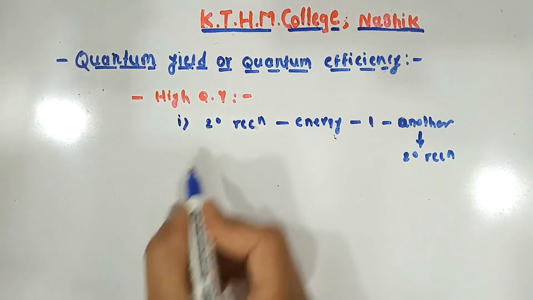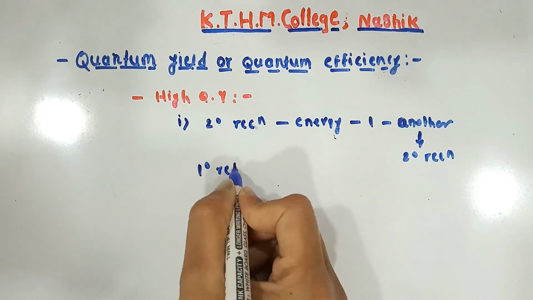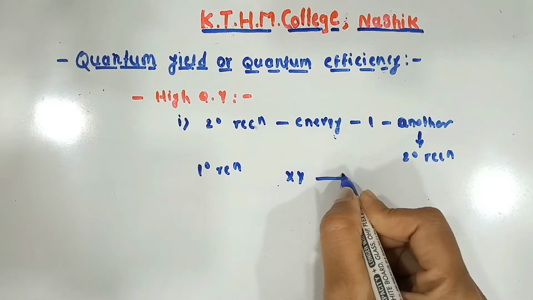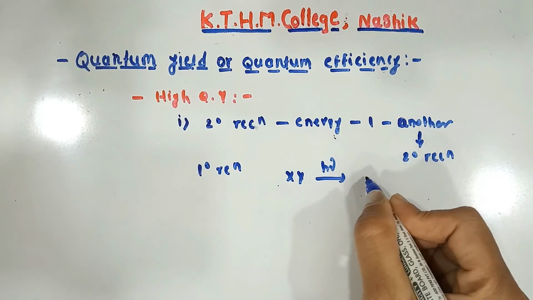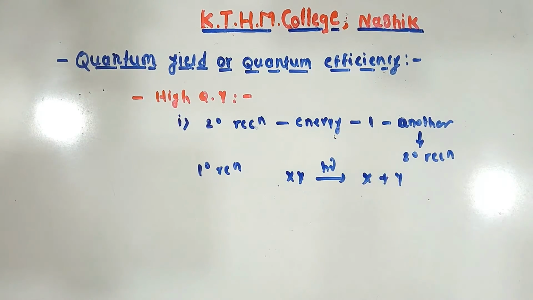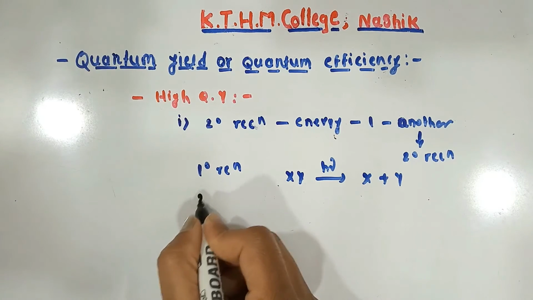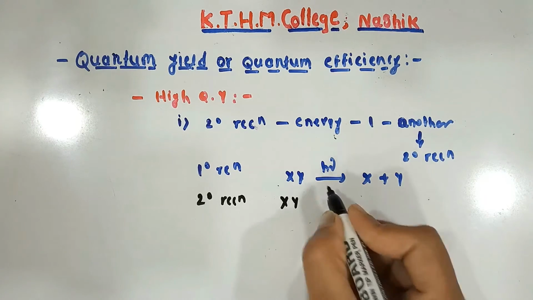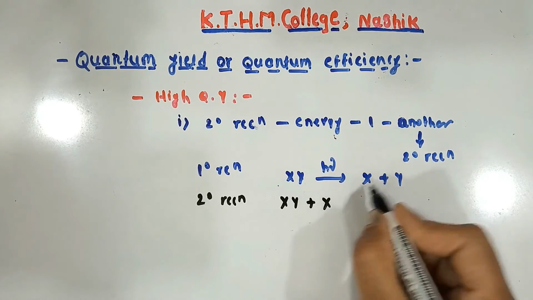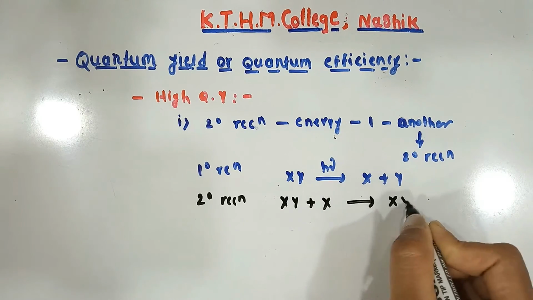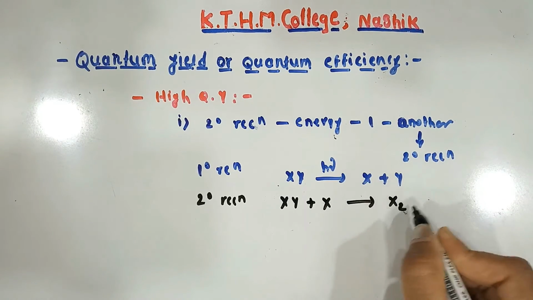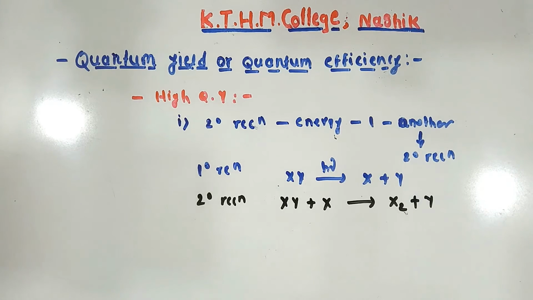Okay, so the primary reaction: if XY is there, h nu gives X plus Y, while the secondary reaction, XY plus X, gives X2 plus Y. So this is the reason for high quantum yield.